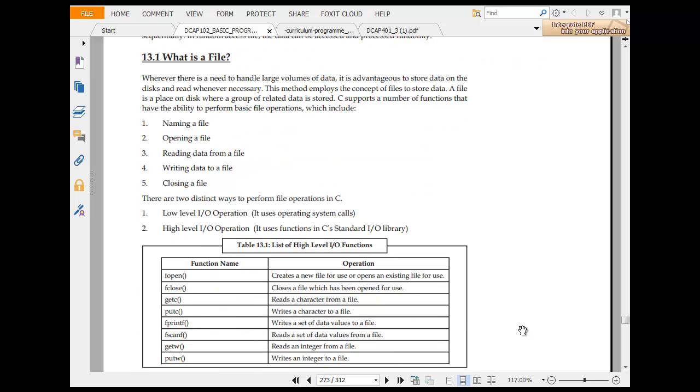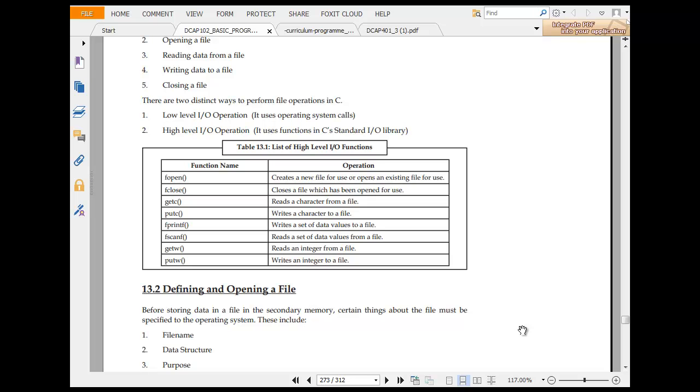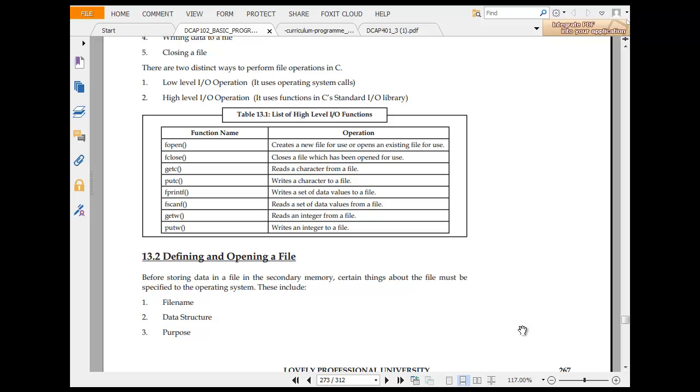Naming a file, opening a file, reading data from a file, writing a file, closing a file. High level input output functions are used to operate on files, instead of system calls; these are C standard library functions. fopen creates a new file for use or opens an existing file for use. fclose closes a file that has been opened for use.